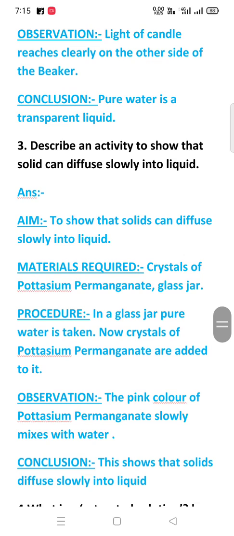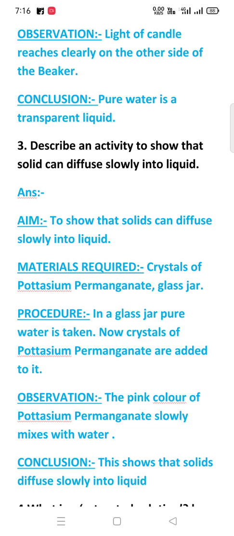Now, describe an activity to show that solid can diffuse slowly into liquid. Again, we will divide it into different headings. First, aim, to show that solids can diffuse slowly into liquid. Materials required, crystals of potassium permanganate, glass jar. Now procedure. In a glass jar, pure water is taken.